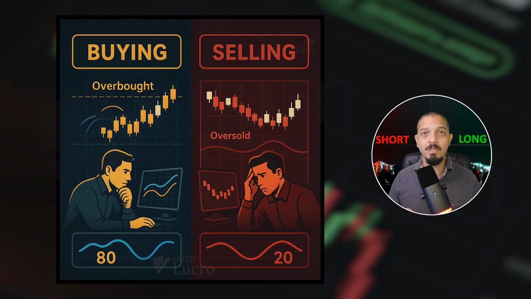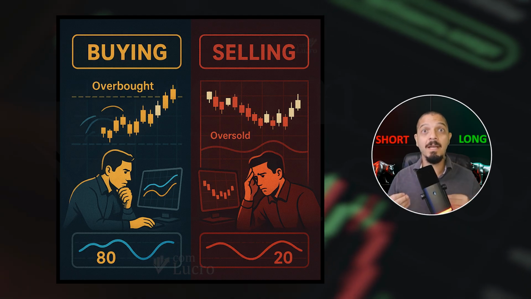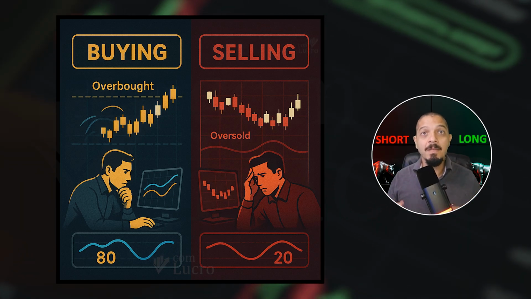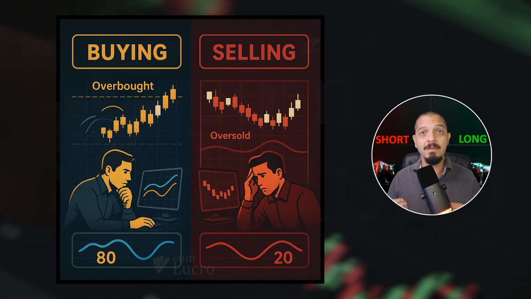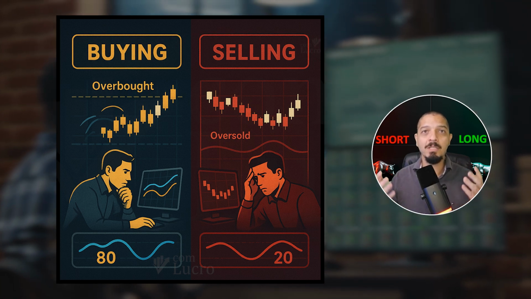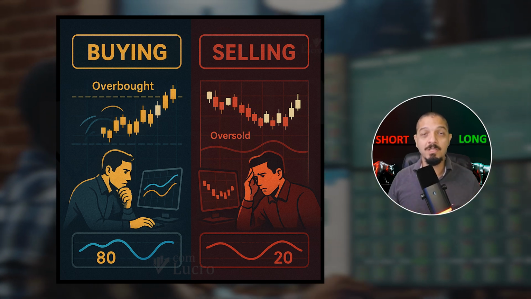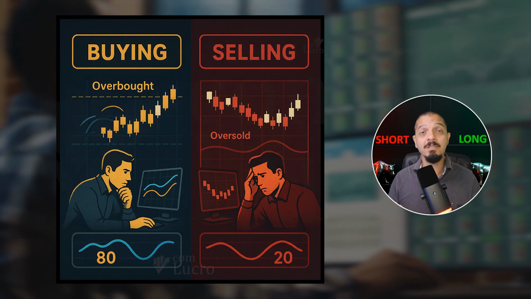This is why so many traders lose money with Stochastic. They buy just because the lines are above 80, even when the move is already overextended. They sell just because the lines fall below 20, even when the market is only consolidating. That's not discipline, that's chasing signals.